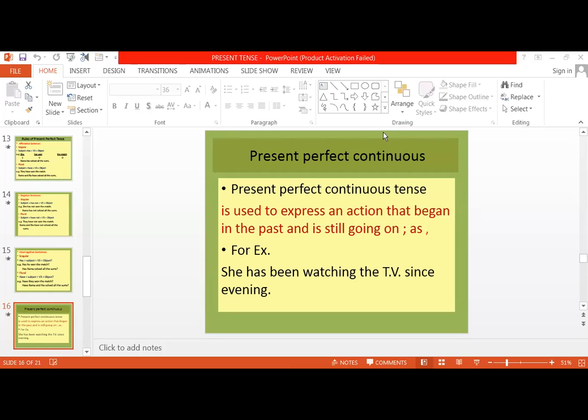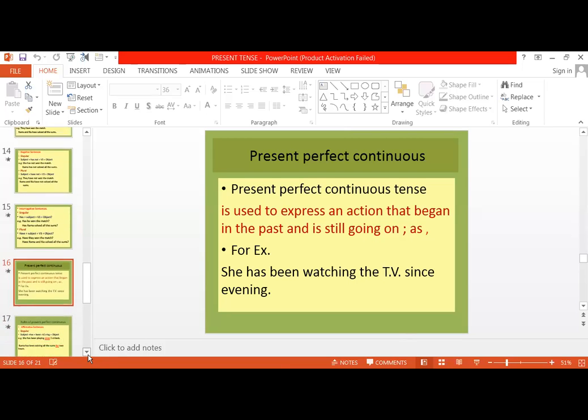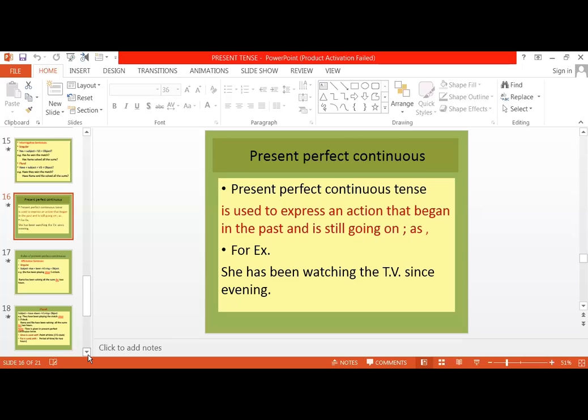Ma'am, present perfect continuous tense is used to express an action that began in the past and is still going on. Like you have started a class at 8:15 and it is still going on. And more sentences, like I have started my work 2 hours ago and I am doing it. Yes, so a good example: I started class at 8:15 and it is still going on. That action began in the past.